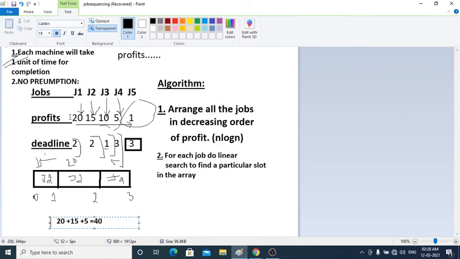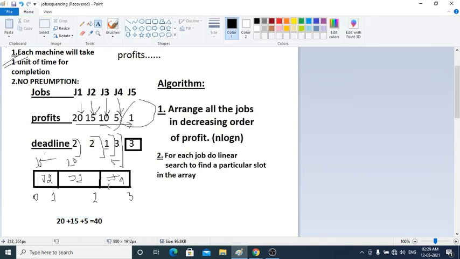My arranging the profits takes n log n time, and for each job I need to do a linear search. Suppose this is the array, and the size of the given array is n, and each job be termed as mi. So for J1 it is m1, m2, m3, m4 and m5.